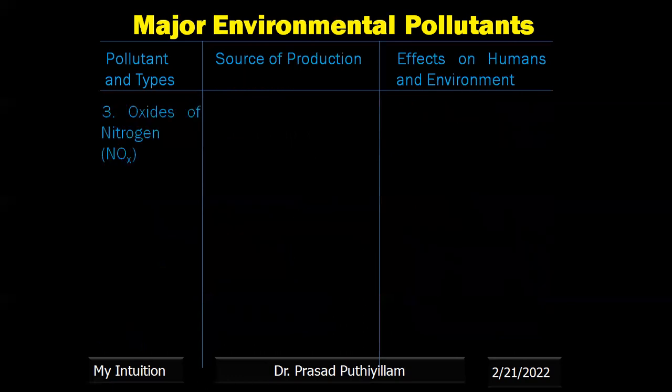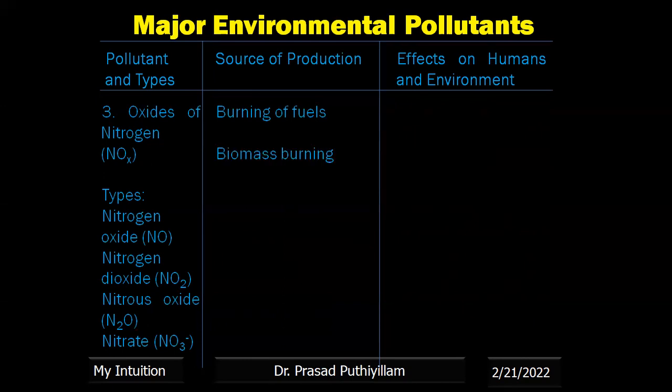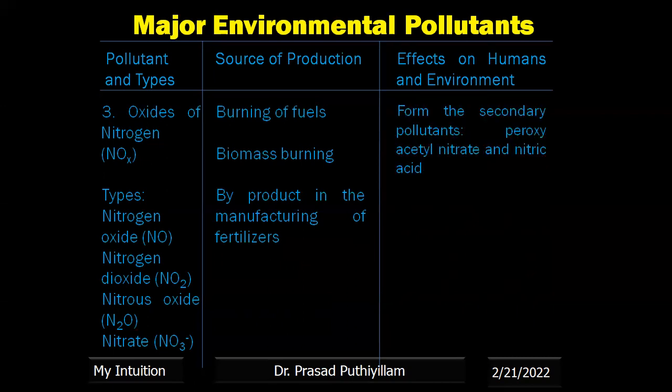The third one is oxides of nitrogen, NOx. There are nitrogen oxide, NO, nitrogen dioxide, NO2, nitrous oxide, N2O, and then nitrate, NO3 minus. So four different types of oxides of nitrogen are there, and they are formed by burning of fuels, biomass burning, and as a byproduct in the manufacturing of fertilizers. They can be converted easily into peroxyacetyl nitrate and nitric acid, and then we call it a secondary pollutant.